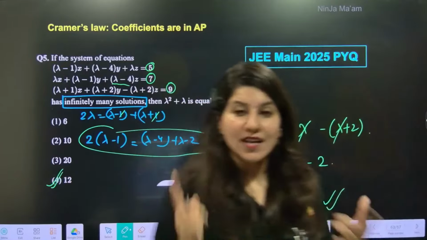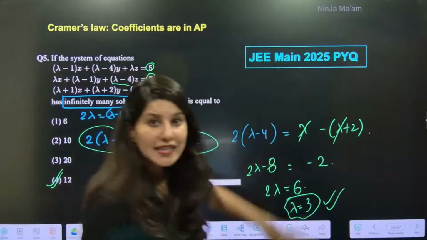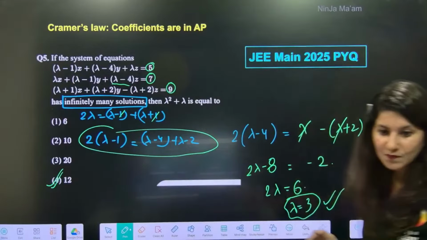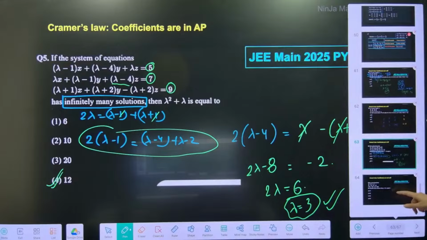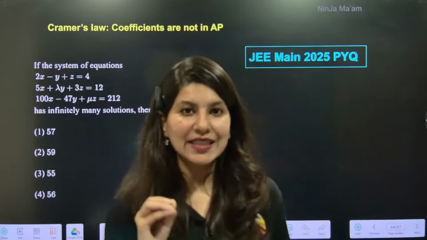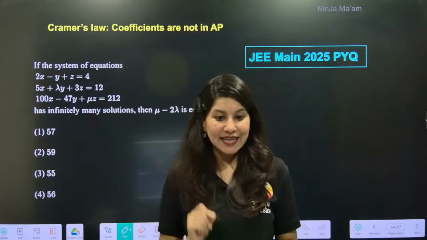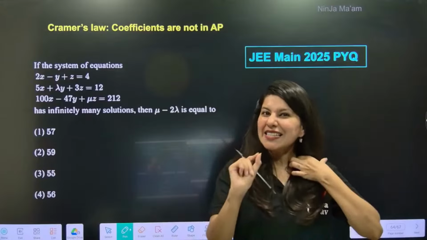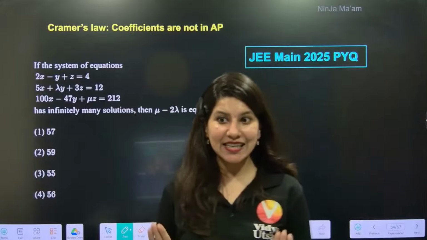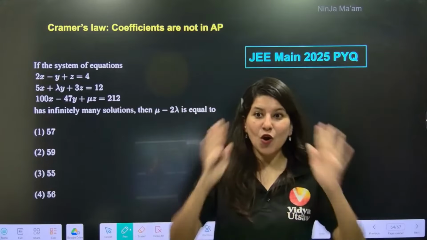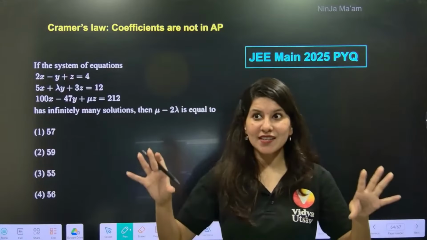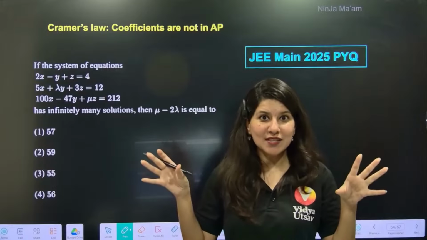Can you imagine, if you were going to create those determinants and solve them, it would take 3 minutes of your time. So how easy this question has become. Now, if the coefficients are not in AP, ma'am, and I got this question, then you are slightly unlucky because the calculation will be heavier. But still, Ninja ma'am has thought about it: my students might get stuck and struggle, as you have to calculate two determinants.